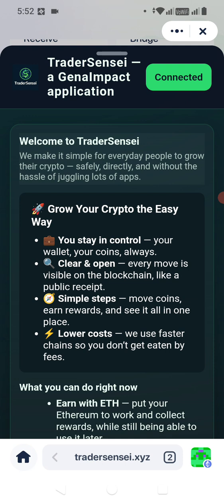I want to welcome you all once again to this pretty minor update, but again, we try to give you an update so that you will see the progress of the entire project. So in this show and tell, right now it is TraderSensei and the update. TraderSensei is the first application in the ecosystem of the Gina Impact family. At the moment, as you can see, we are here on the welcome screen.